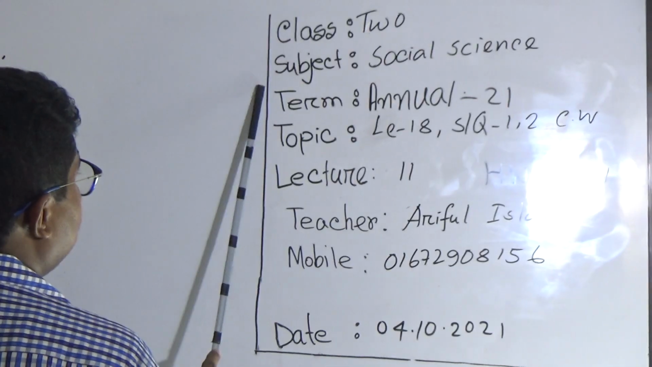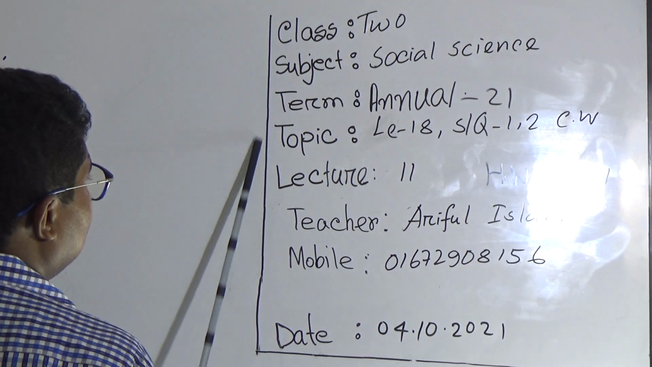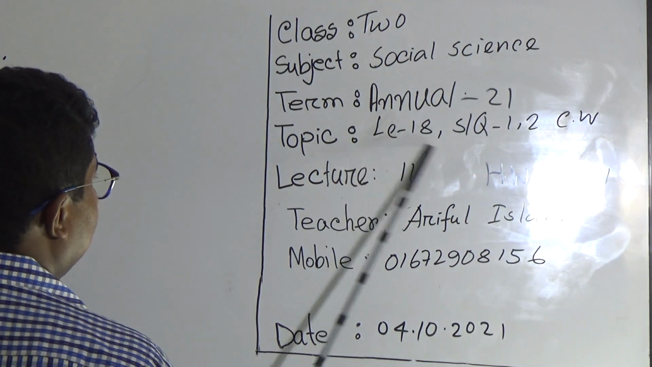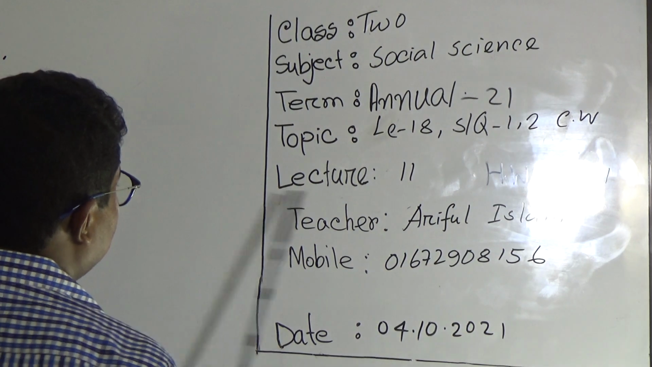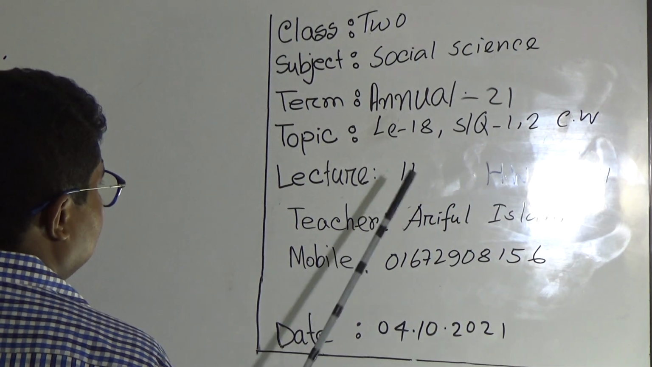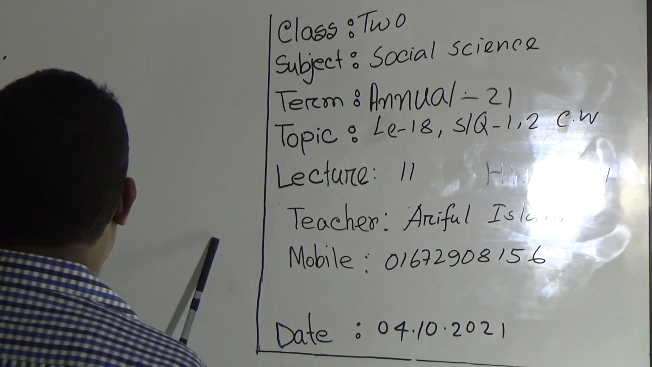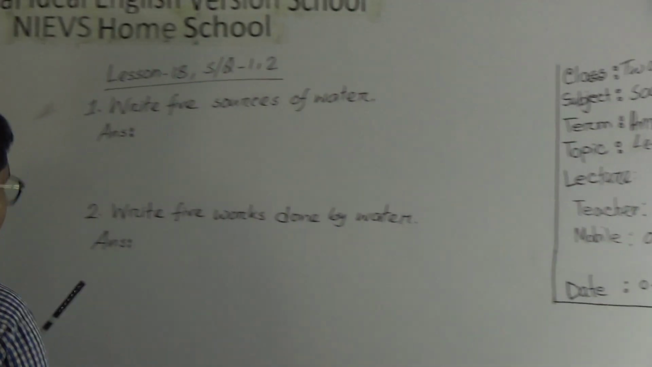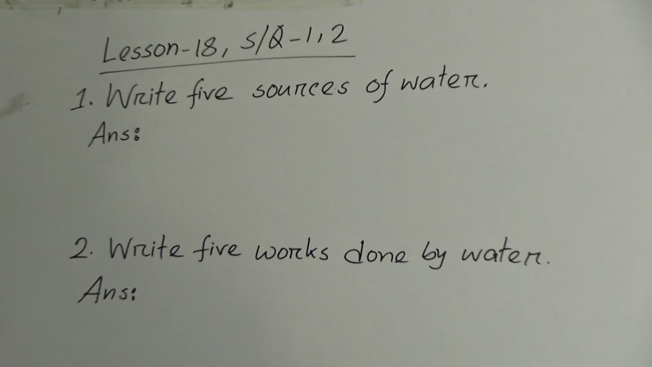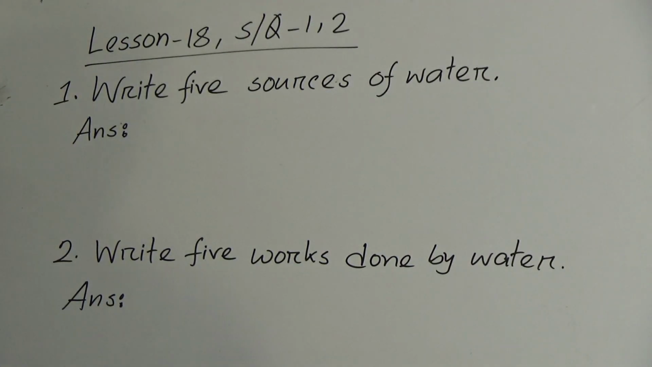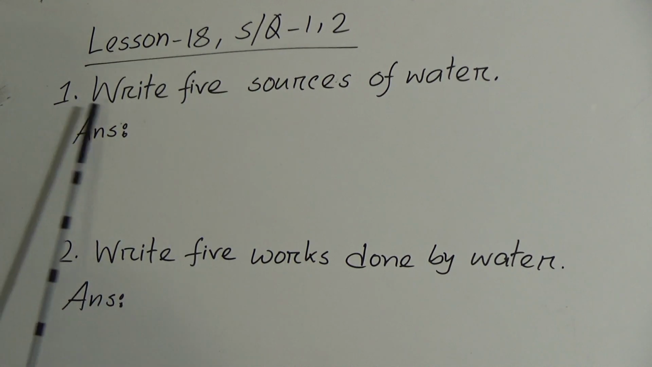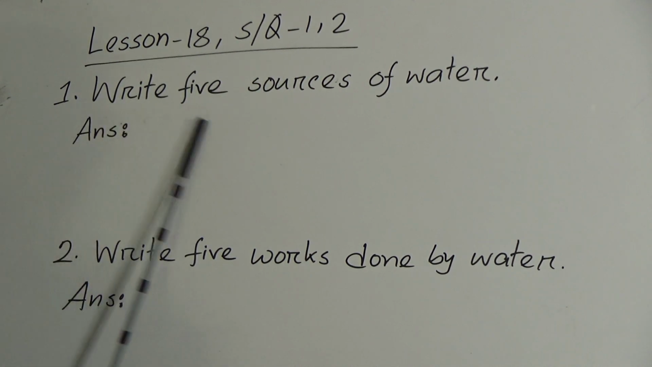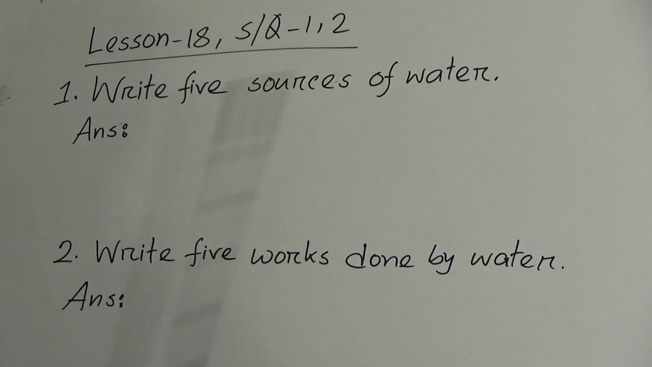Class 2, subject social science, term annual, topic lecture lesson 18, short question 1 and 2 CW, lecture 11, SW 11, teacher Ariful Islam. This is my mobile number and today's date. So my dear students, let's see our today's class. Lesson 18, short question 1 and 2. Number 1, short question is write 5 sources of water. So let's write the answer.